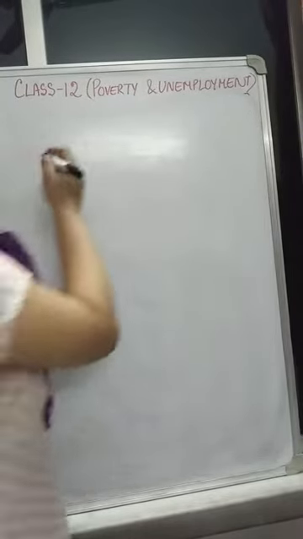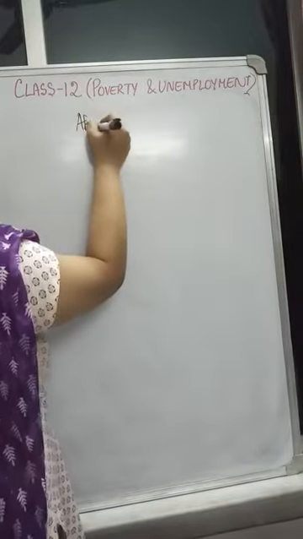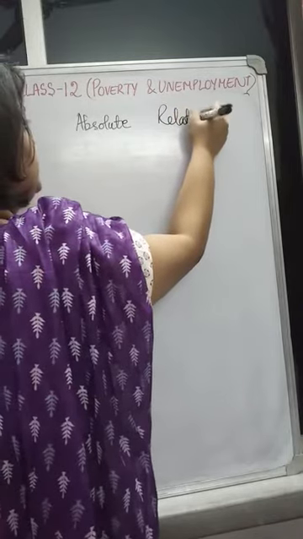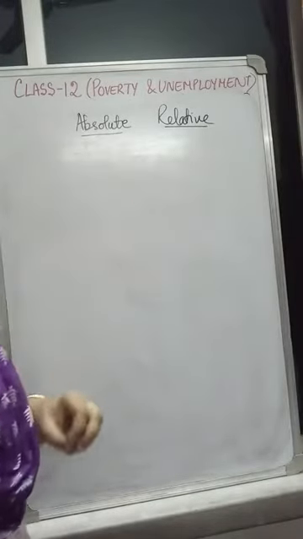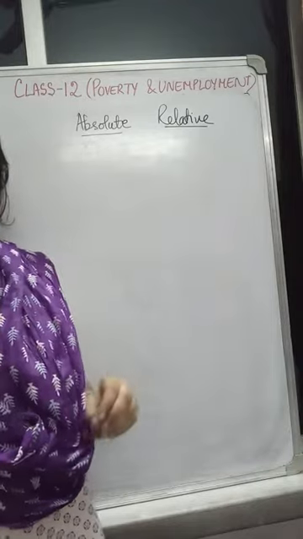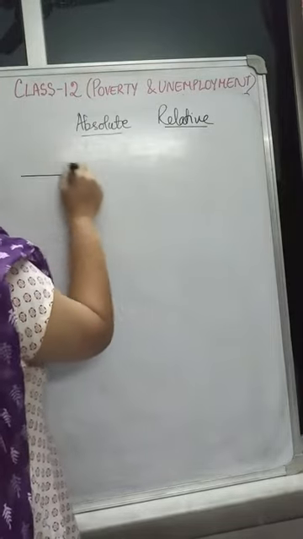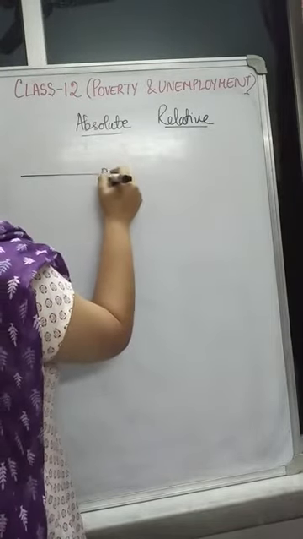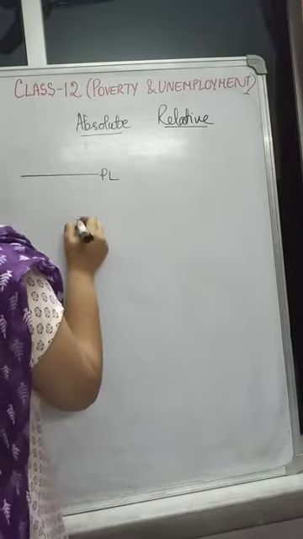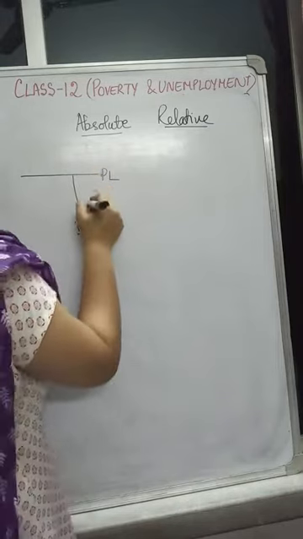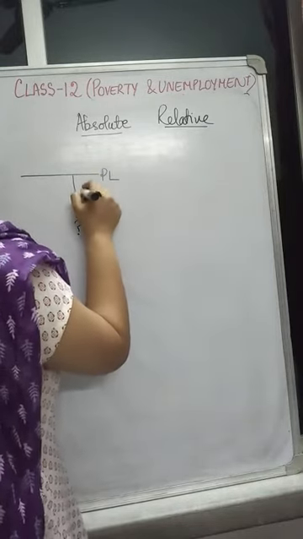Now, coming to the measurements of poverty, there are two measurements. One is absolute and the other is relative measurement. Now, absolute, from the word you can understand, absolute means who is absolutely poor or who is actually poor. And he is not compared with anybody. The individual is just compared with the poverty line. Where is his existence? How deep is the poverty? How much poverty gap is there?